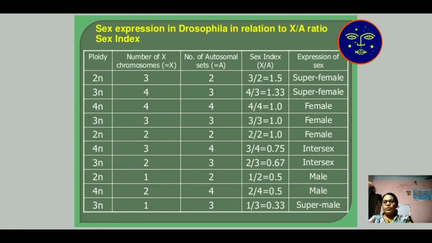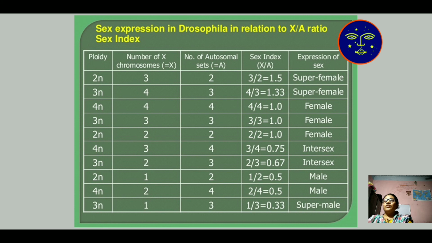Here is the table: 2n, 3n, 4n is the autosome number of chromosomes, whereas X is the number of sex chromosomes. The number of autosomal sets is known as A. If the number of sex chromosomes is 3 and autosomal sets is 2, the index comes to 1.5, that is super female.